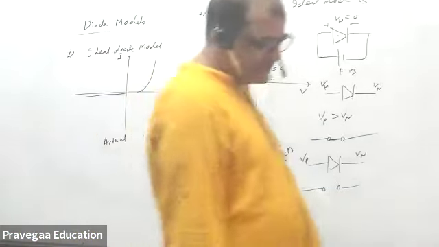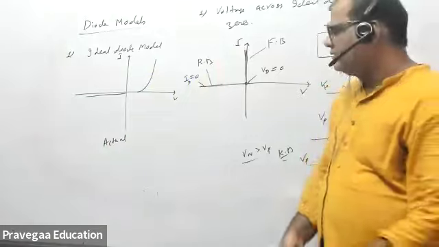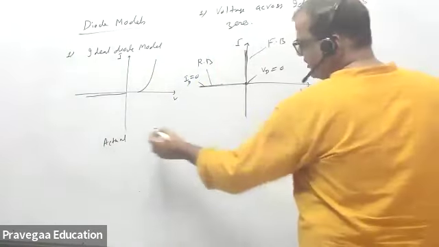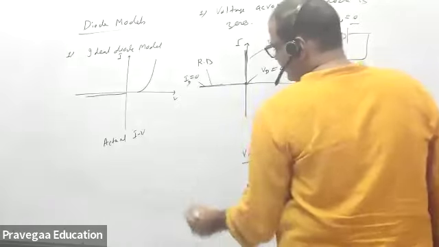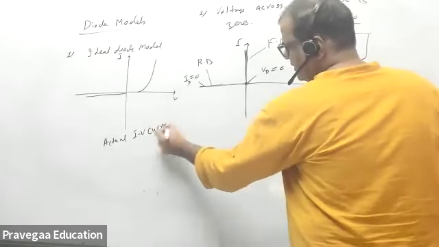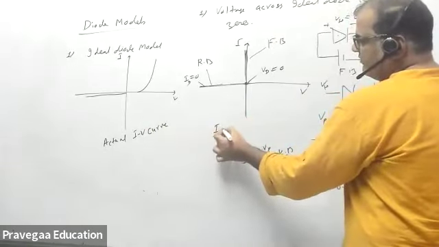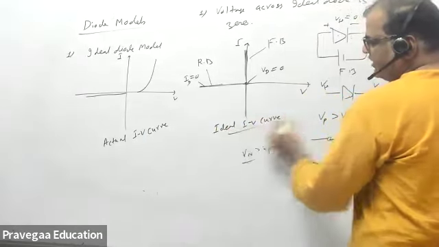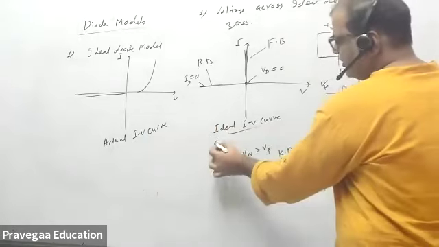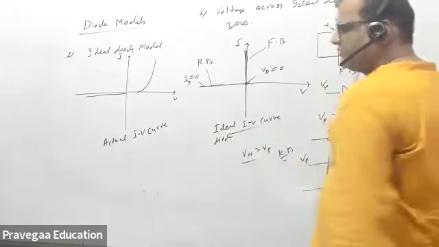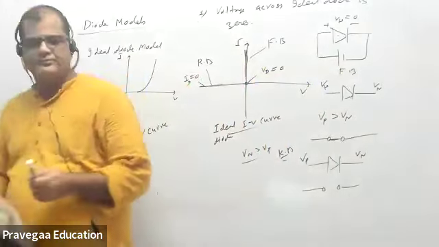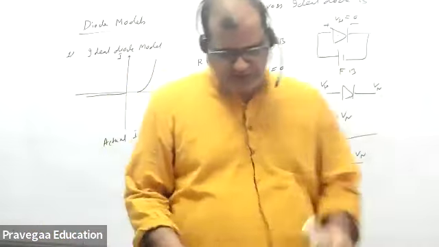So I am writing in summarized form now. This is the actual IV characteristic, IV curve. This is the ideal IV curve, or approximated IV curve, for the ideal diode. Now let me summarize this.